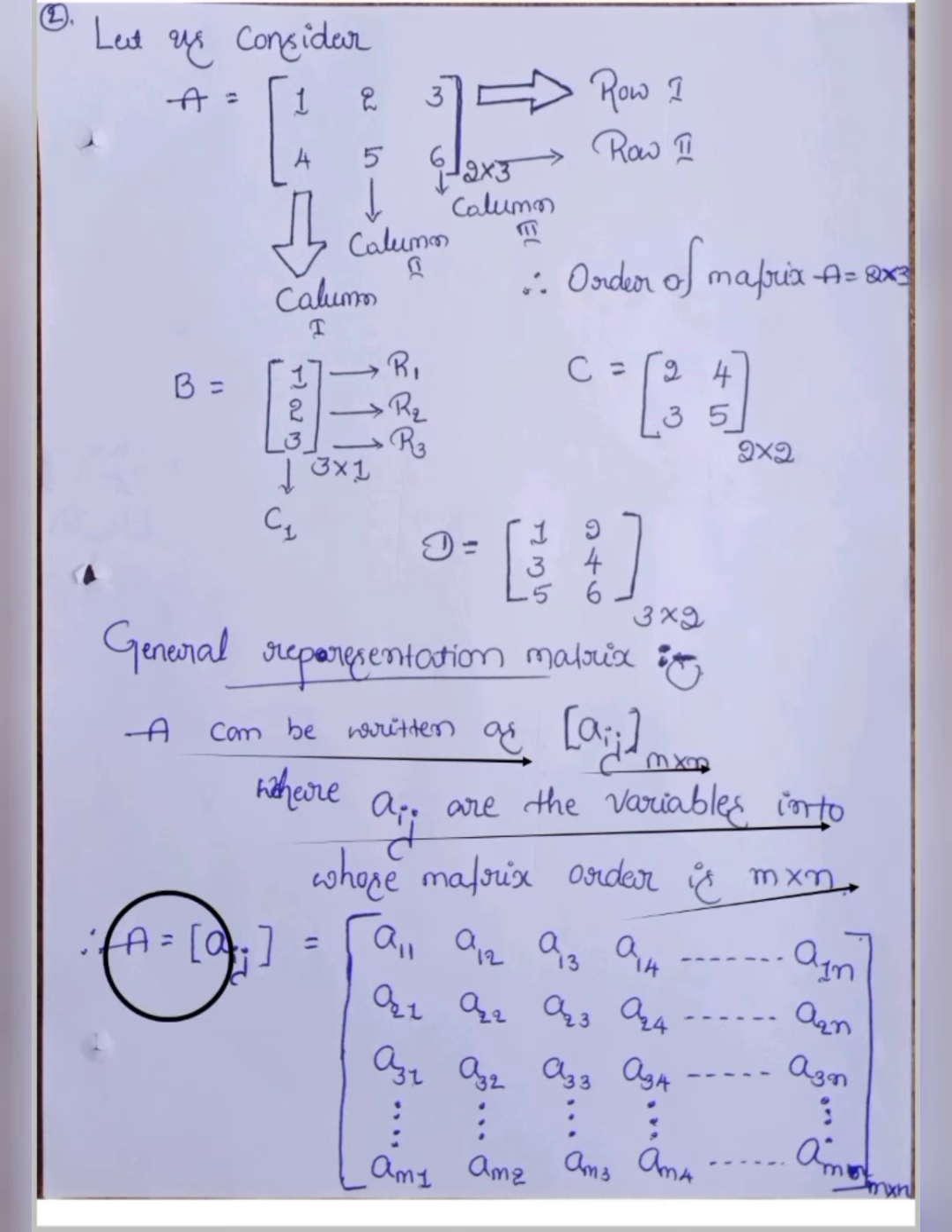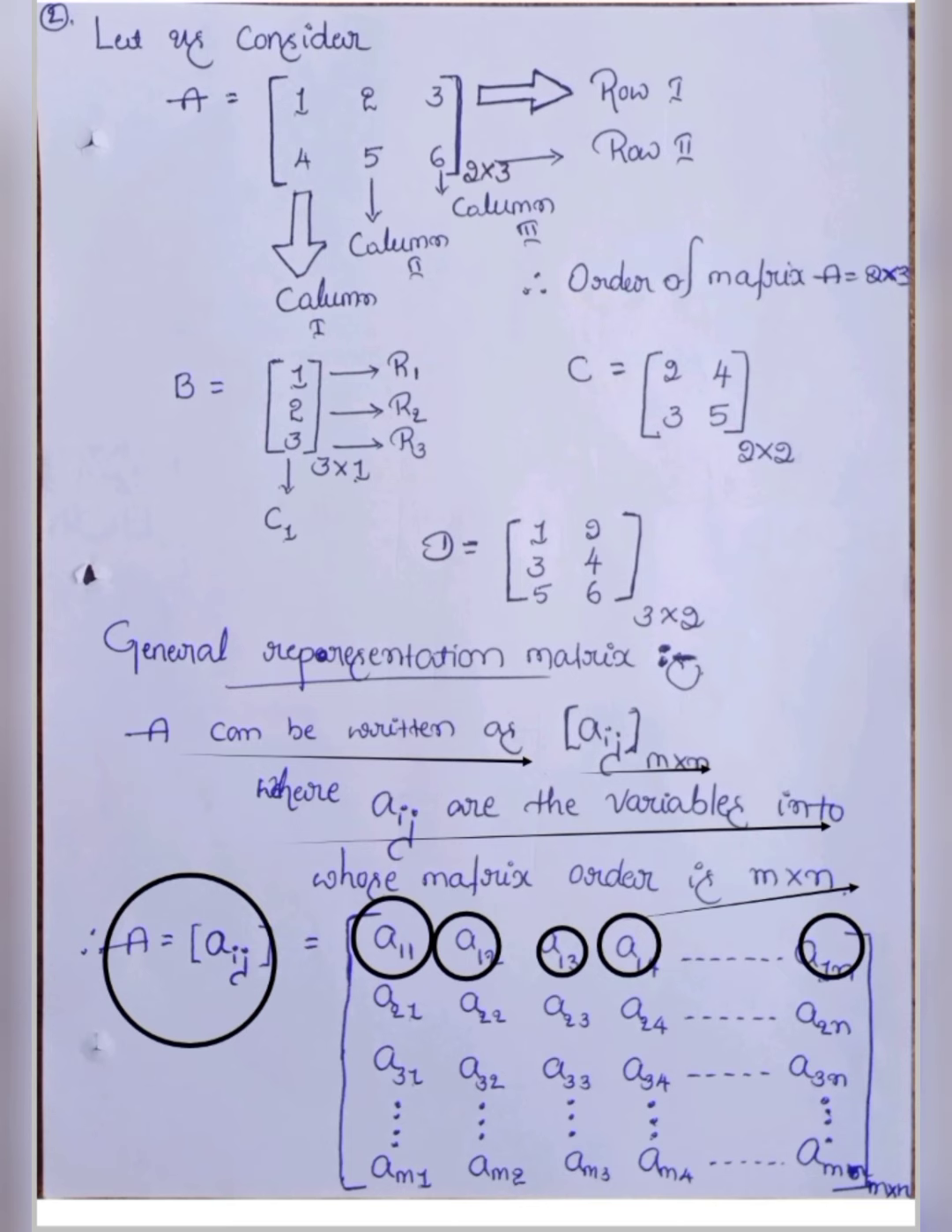Capital A equals Aij. The first row, first element is called A11. First row, second element is called A12. First row, third element is called A13. First row, fourth element is called A14, and so on. First row, nth element is called A1n.